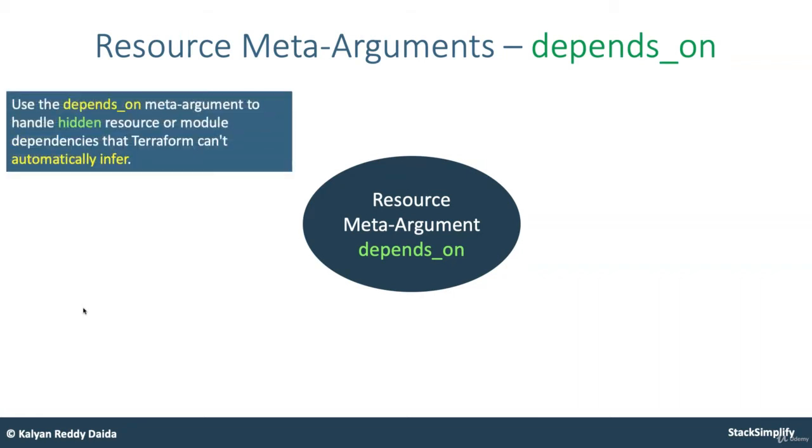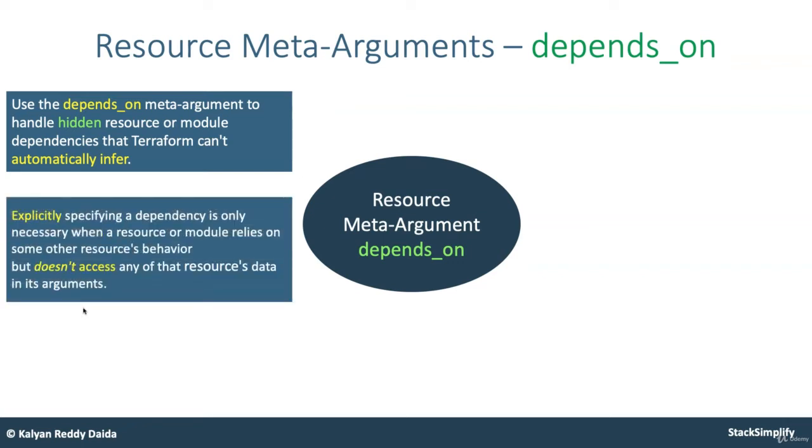With that said, we use the depends_on meta argument to handle hidden resource or module dependencies that Terraform can't automatically infer. Explicitly specifying a dependency with depends_on is necessary only when a resource or module relies on some other resource's behavior. Maybe that resource needs to be created before this resource, but this resource doesn't access any of that resource's data in its arguments.